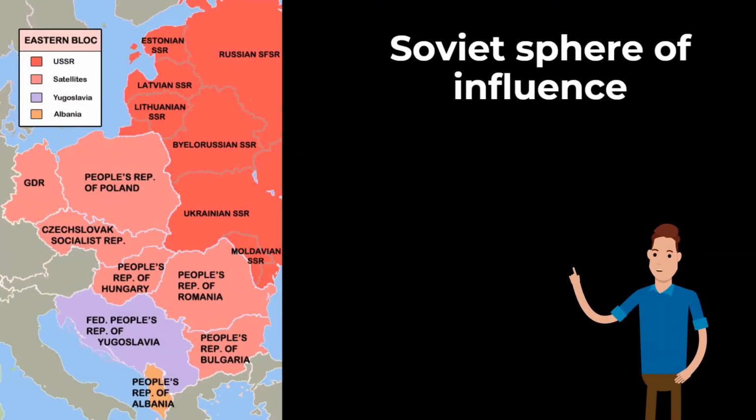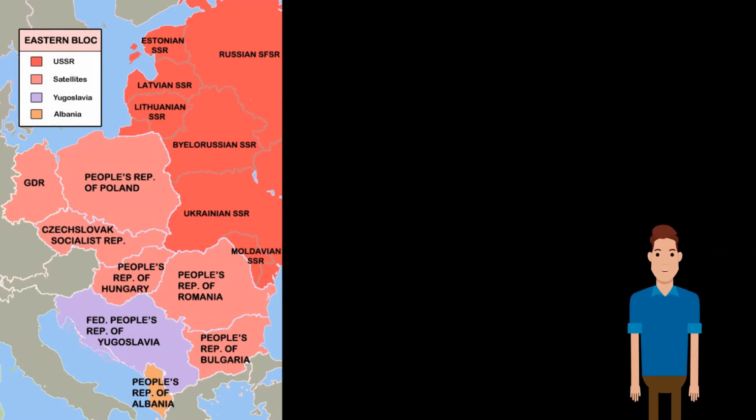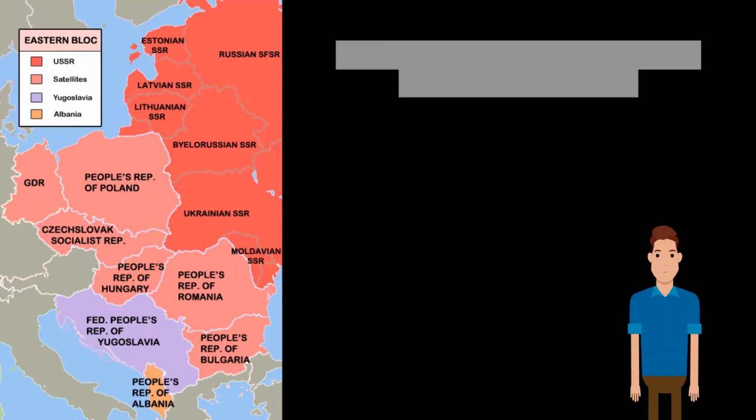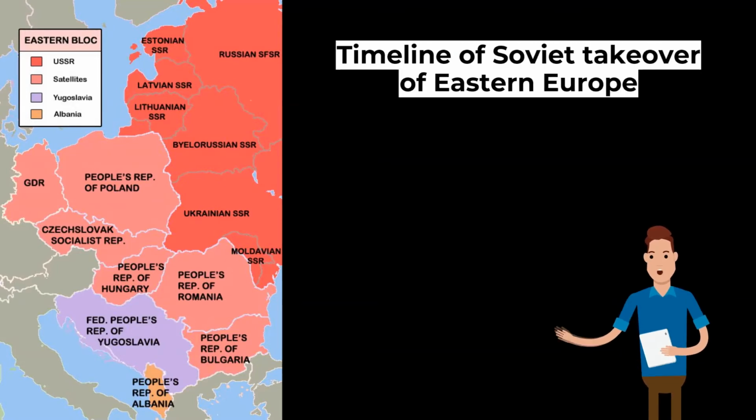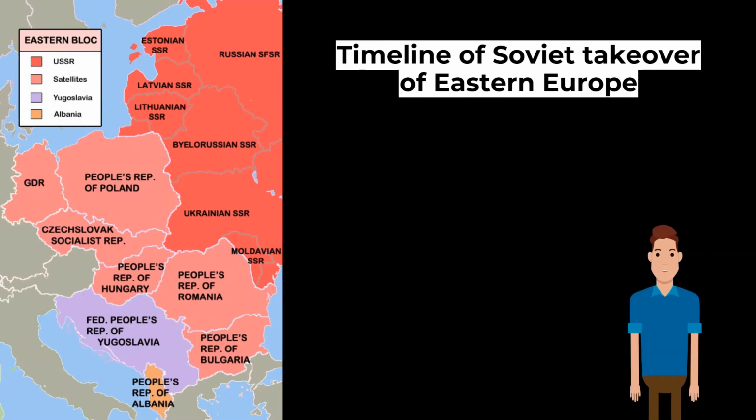That brings us to the Soviet expansion into Eastern Europe. Despite the promises made by Stalin at the Yalta Conference to allow free elections, he had in fact started turning Eastern Europe into a buffer zone between the Soviet Union and Western Europe. Stalin feared that Eastern Europe could be the doorway for an attack on the Soviet Union by the West. So we'll go through a brief timeline of the Soviet takeover of Eastern Europe.